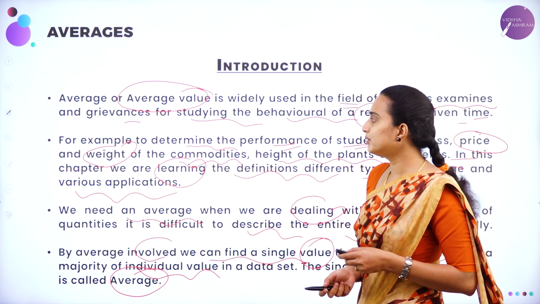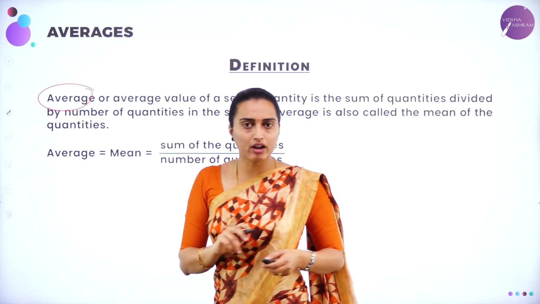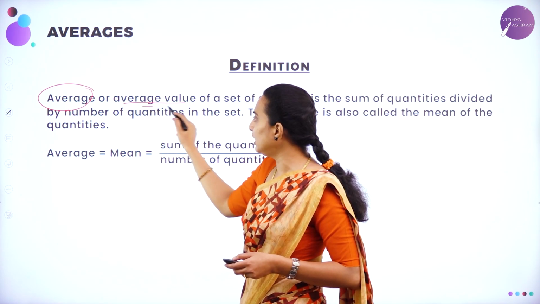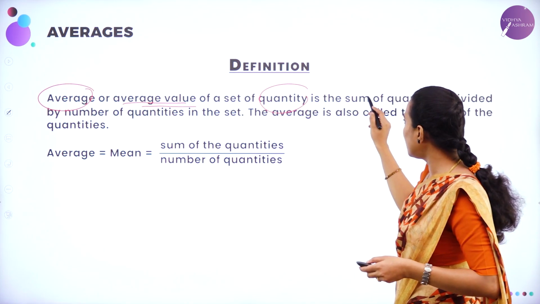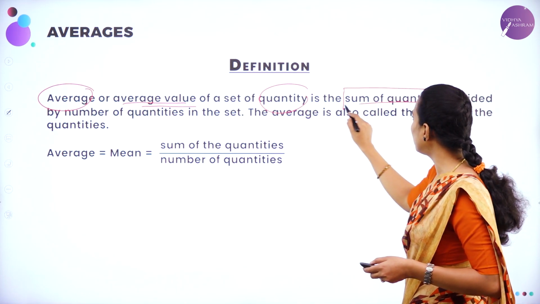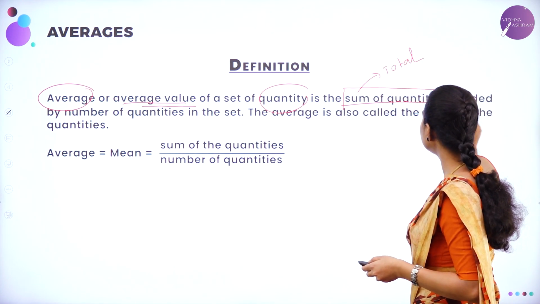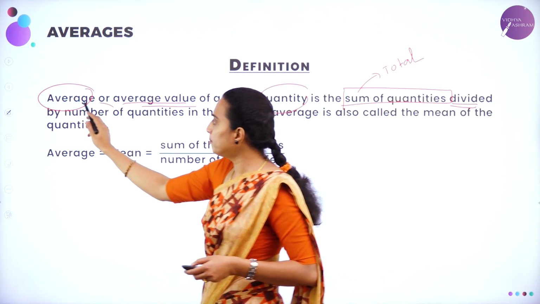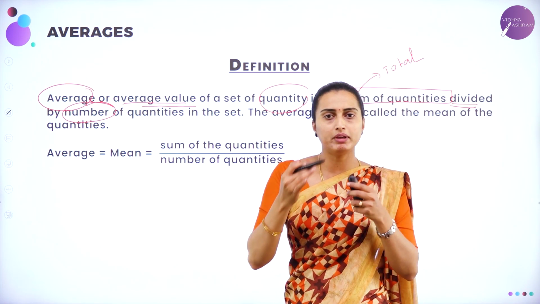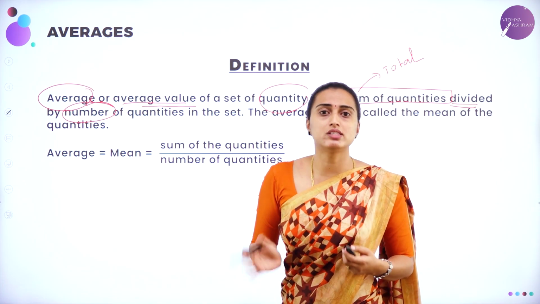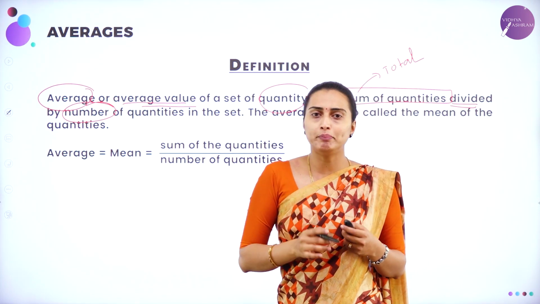Now let us move on to the definition of an average. What do you mean by an average? The average, or average value, of a data set is the sum of all quantities, sum meaning total, divided by the number of quantities. How many quantities you have in a column, or how many members or students you have, that is called the number of quantities. It will depend on the data.